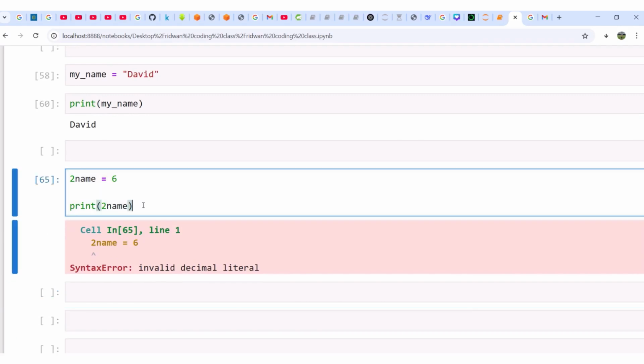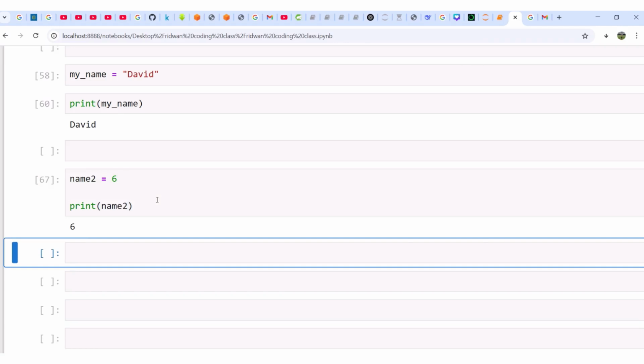Okay, this is wrong. But I can say name2. I can end my variable with a value, but you cannot start your variable name with a value. So name2 is equal to 6. What did I do? I assigned 6 to name2. And I say print name2. If I run it, wow, it will print 6.